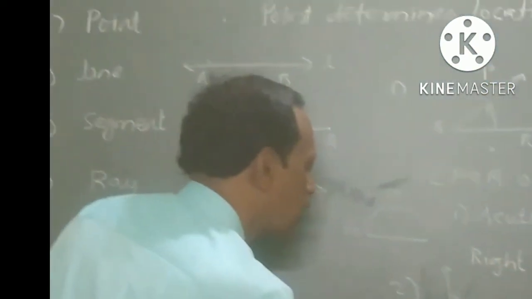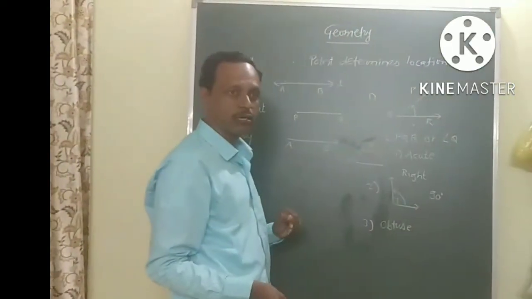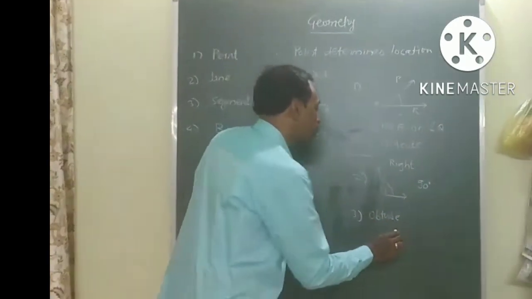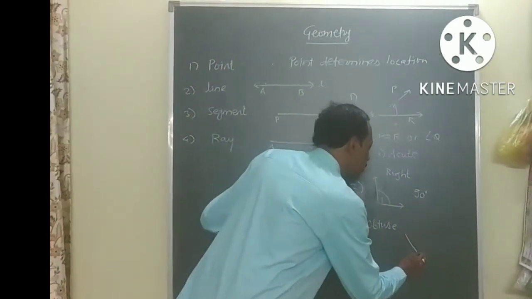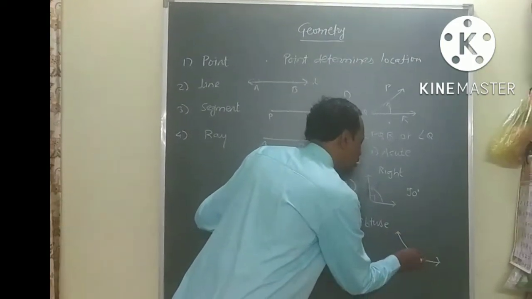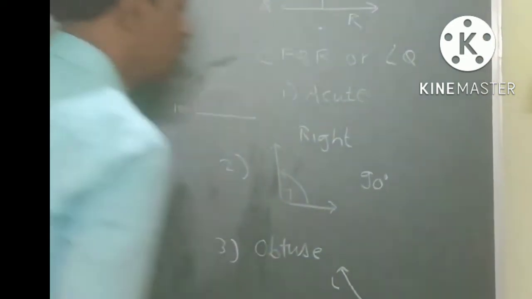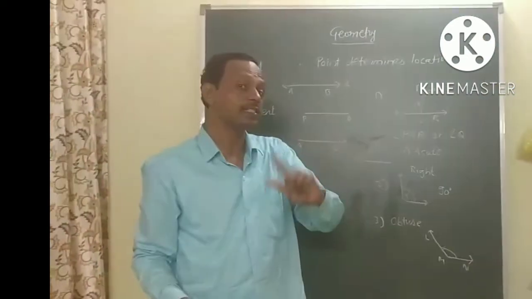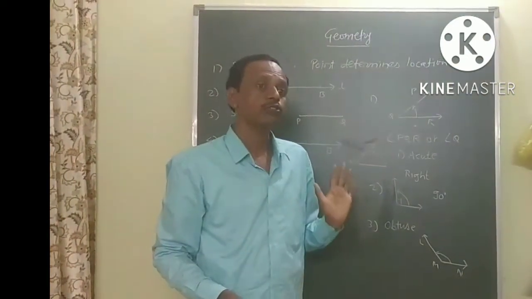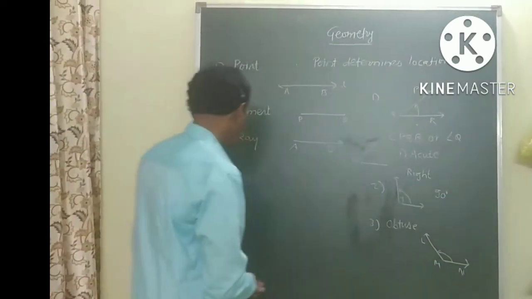The third type of angle is called an obtuse angle. The angle whose measure is greater than 90 degrees but less than 180 degrees is called an obtuse angle. In this shape, suppose LMN, the angle is greater than 90 degrees but less than 180 degrees.